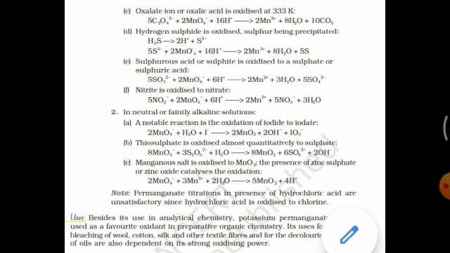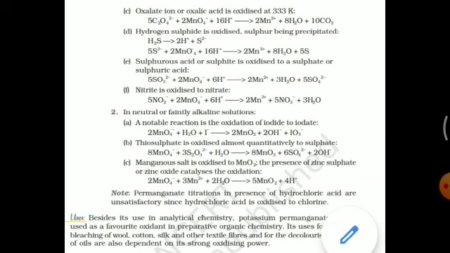Next, it oxidizes nitrite to nitrate. Nitrite is NO2 minus. Nitrate, you know, is NO3 minus. So NO2 minus is oxidized to NO3 minus. Write the skeletal equation. Reduction is 5 units.